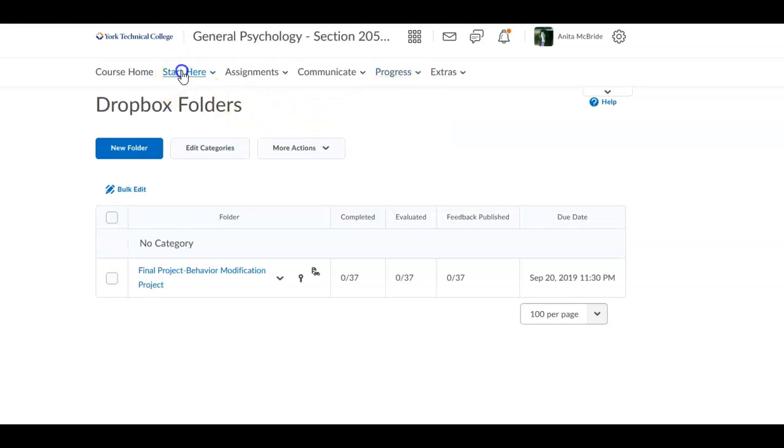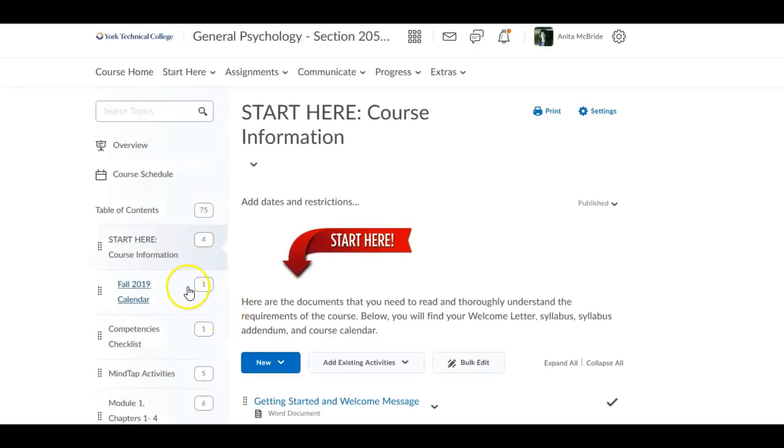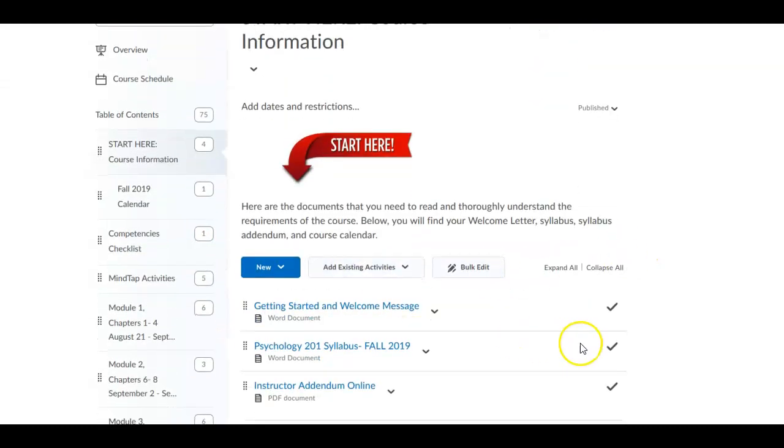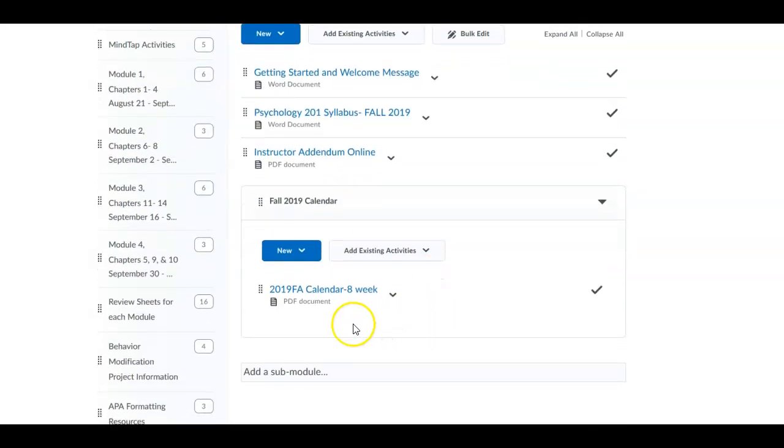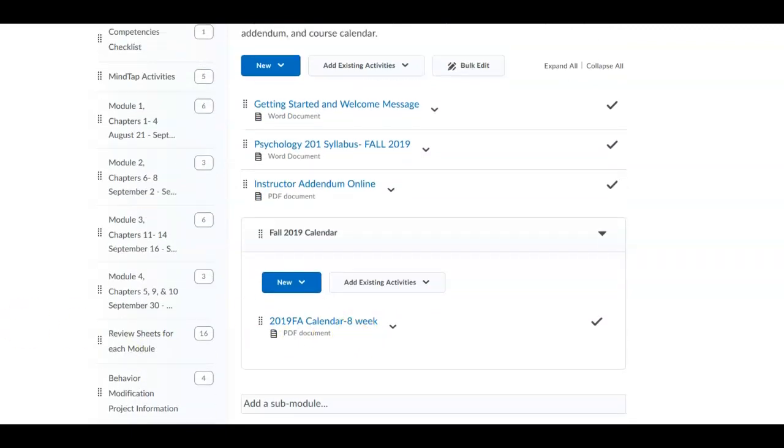So let's go back here to Start Here. Remember, I don't use the calendar link, but I do use content. So click on Content, and you'll see first, Start Here. This is a welcome message from me. This is the official syllabus that goes with all the 201 classes, and this is the addendum that I use. Also, this is the calendar I was talking about. You click on it and you can print it.